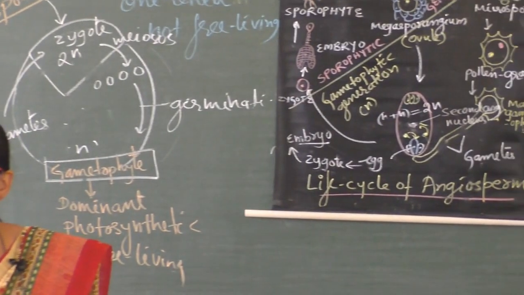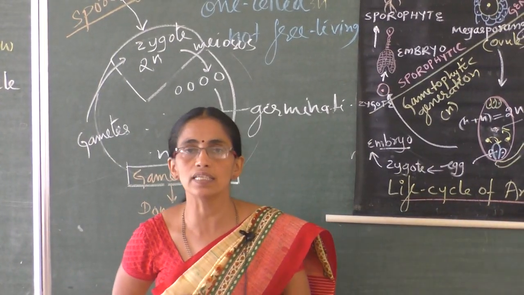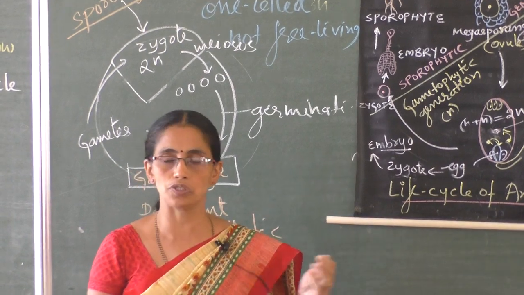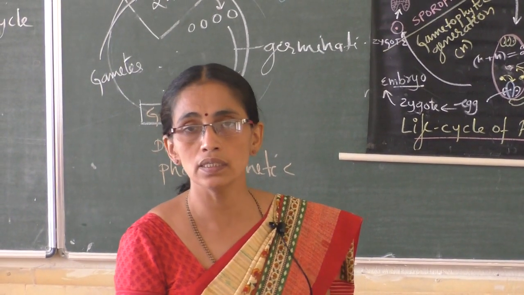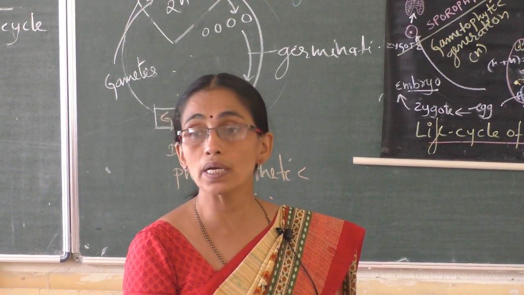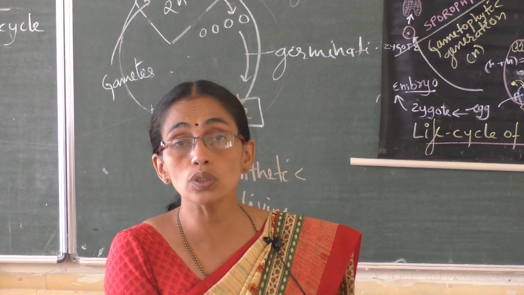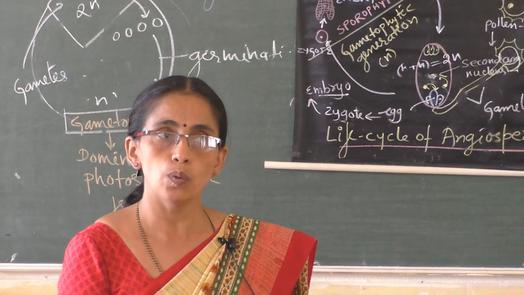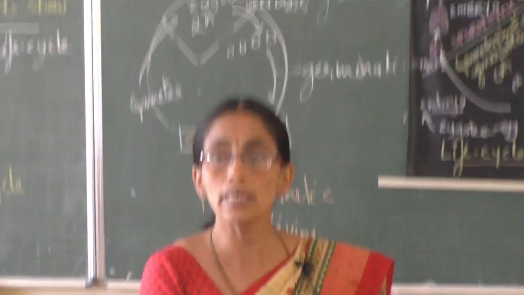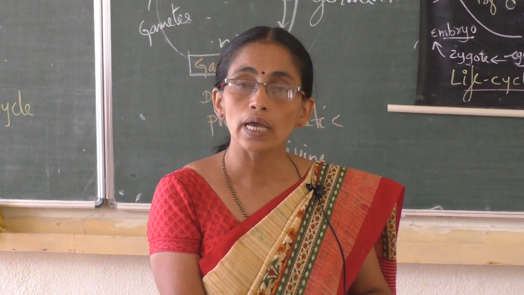Recall in short what we studied in today's class. First we studied the continuation of angiosperms. Flowering plants, angiosperms. Flower is the reproductive structure. Flower produces stamen and pistil. Stamen produces microspores. Pistil produces megasporangium, the ovule. Ovule internally has the embryo sac, the female gametophyte. Pollen grains, the microspores, are the male gametophytes, which later produce the male gametes.